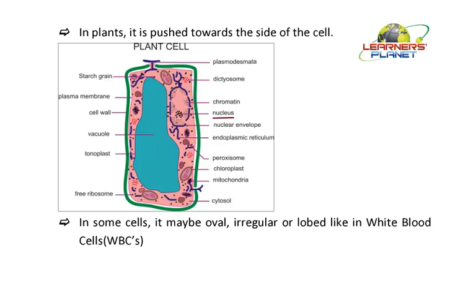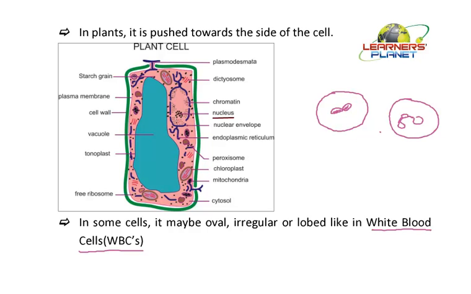Let us understand with the help of this diagram which we are drawing here. Let us say this is a cell. Now this lobular nucleus is found in WBCs, the white blood cells found in the blood. There are different kinds of white blood cells. Some have a bilobed nucleus. Bilobed means there are two stretches, present in this form. So they are a bilobed structure. In some kinds of white blood cells, they are multilobed, like something this.